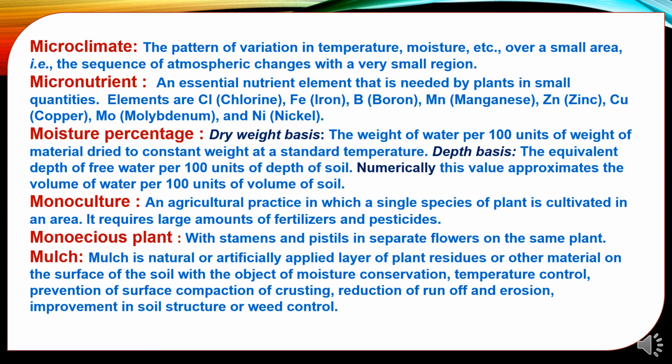Mulch, mulch is a natural or artificially applied layer of plant residue or other material on the surface of the soil with the objects of moisture conservation, temperature control, prevention of surface compaction or crusting, reduction of runoff and erosion, improvement in soil structure or weed control.